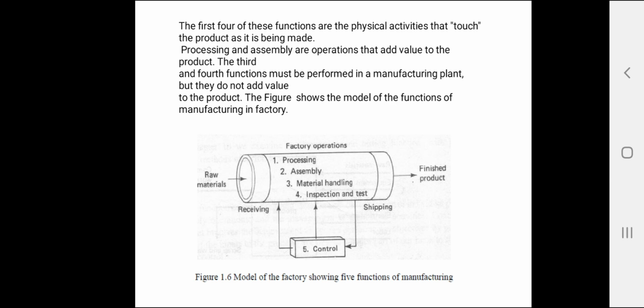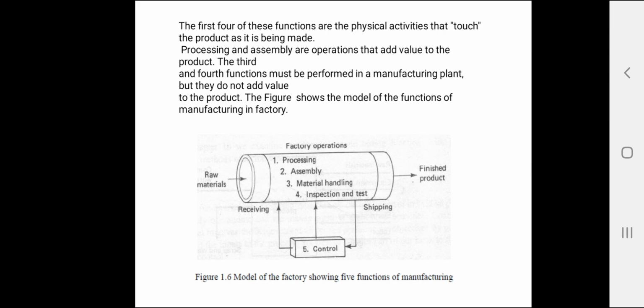The third function in manufacturing is material handling and storage. A means of moving and storing material between the processing and assembly operations must be provided. In most manufacturing plants, materials spend more time being moved and stored than being processed. In some cases, the majority of labor cost in a factory is consumed in handling, moving and storing the material. So it is important that this function be carried out as efficiently as possible.